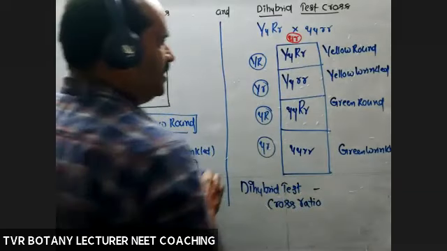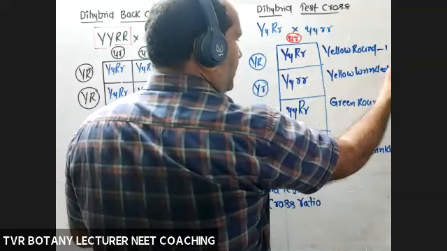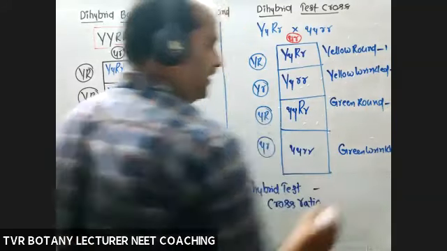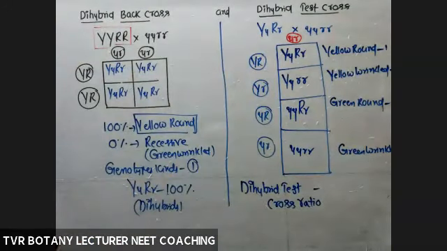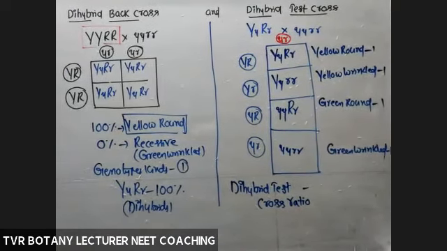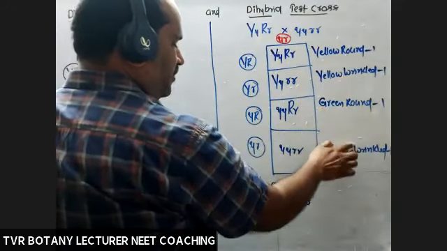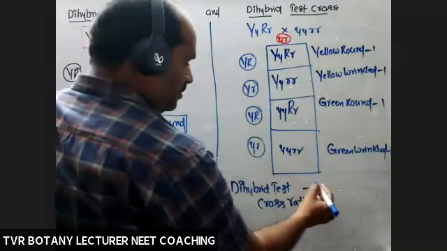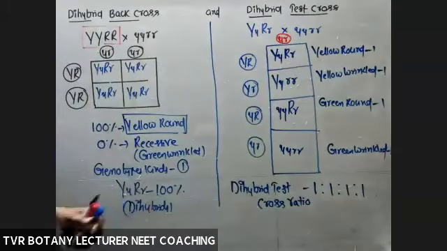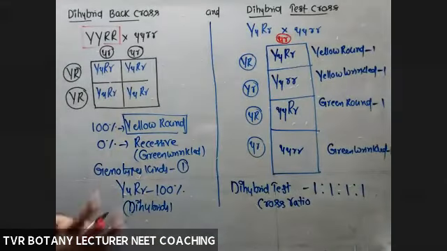Okay, so yellow round, how many? One only. Yellow wrinkled, one. Green round, how many? One. Green wrinkled, how many? One or not? One only. Okay. So out of 4, its probability is 1 by 4, 1 by 4, 1 by 4, 1 by 4. Now 1 is to 1 is to 1 is to 1. 25%, 25%, 25%, 25%.